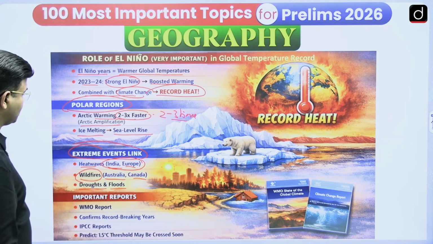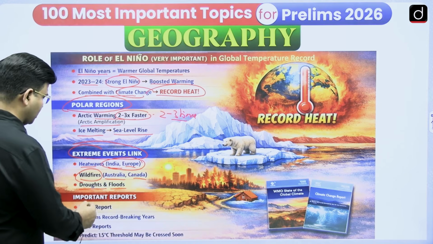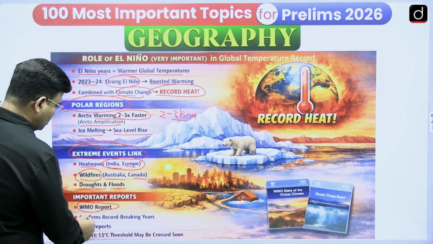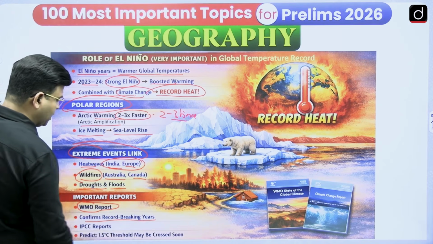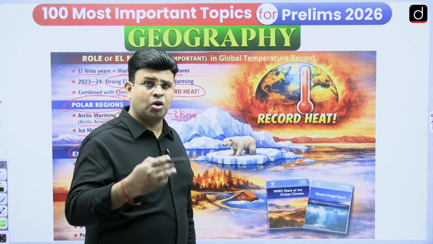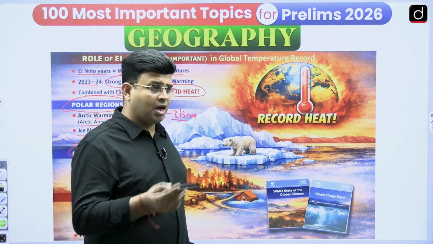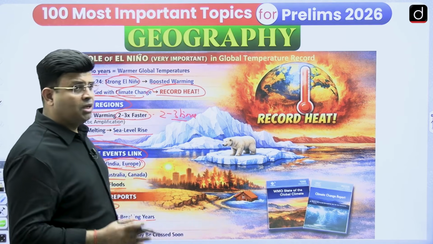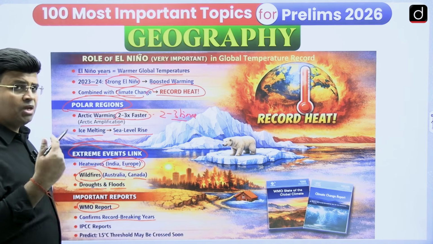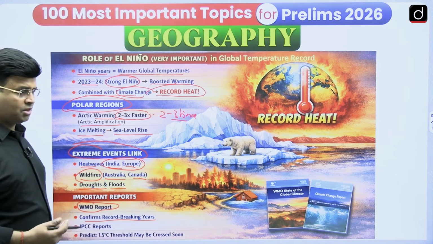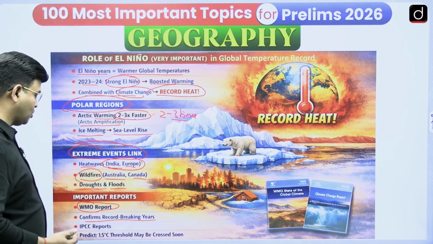This thing is happening, extreme event links are there, and the World Meteorological Organization is giving reports about it and also confirming record breaking years. So the World Meteorological Organization is talking about the record breaking years that we have seen, 2023 the highest one, then 2016. So in the last 10 years we can say we have seen very high temperature records.